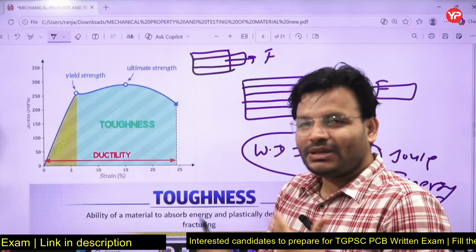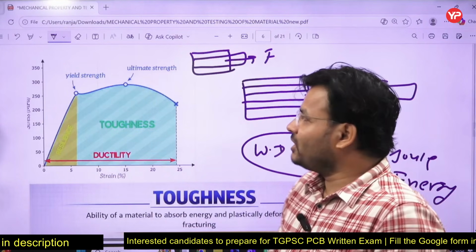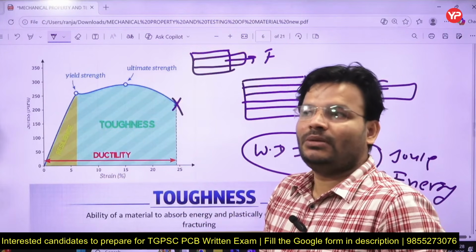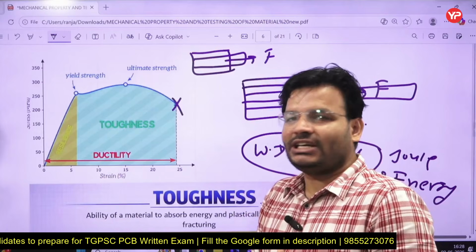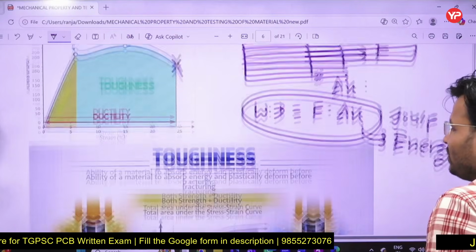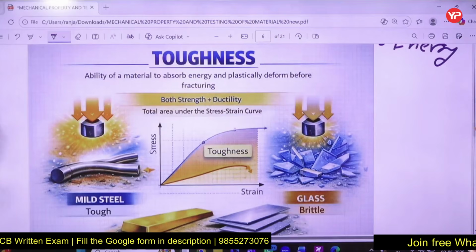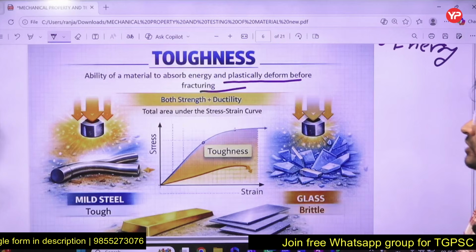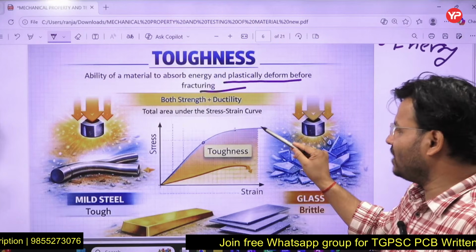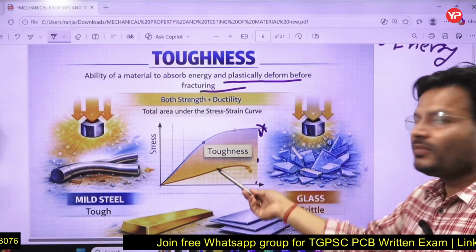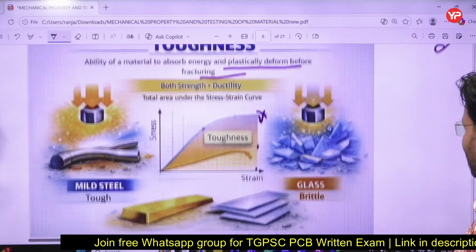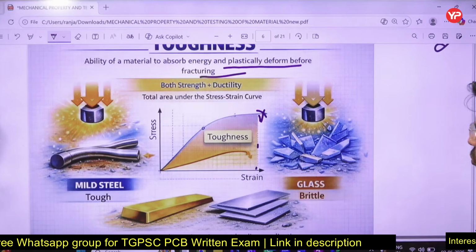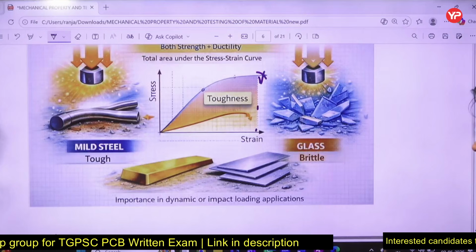Resilience is recoverable. It can be recovered. But if we talk about toughness, you cannot recover that. The body just stores all the energy before the fracture. Whatever amount of energy it absorbs before the fracture, that is called toughness. Here we can see toughness is the ability of a material to absorb energy and plastically deform before the fracture. It involves both strength and ductility: the total area under the stress-strain curve, and after that it is going to fracture. That is called toughness. Here also we can see glass is generally a brittle material, right? It is going to break down into pieces.